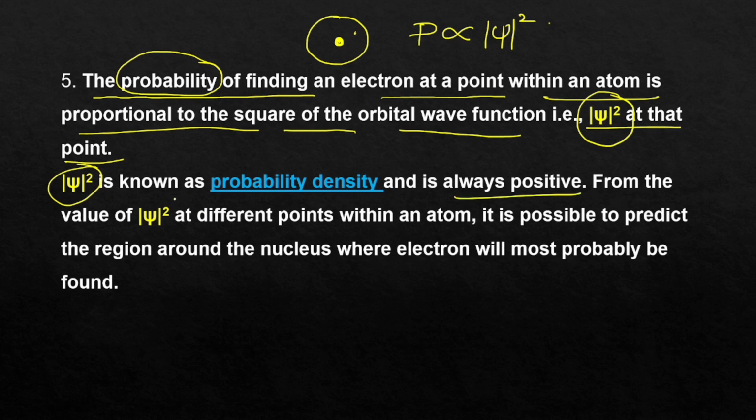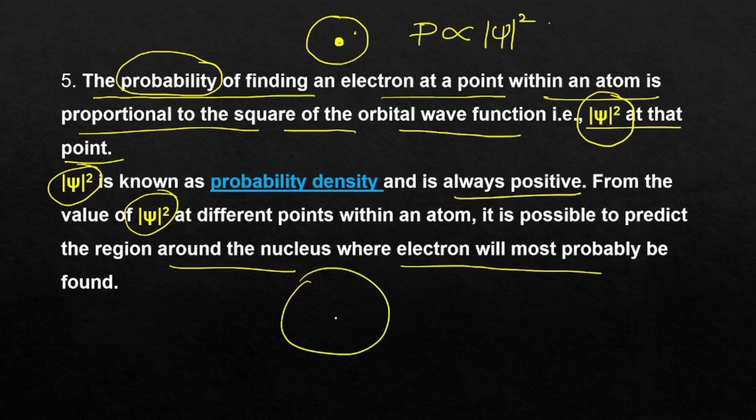From the value of this psi square at different points within an atom, it is possible to predict the region around the nucleus where the electron will be most probably found. That is inside an atom. This is the nucleus. We will find the square of wave function psi square value at different points and their values of psi square will give you what?